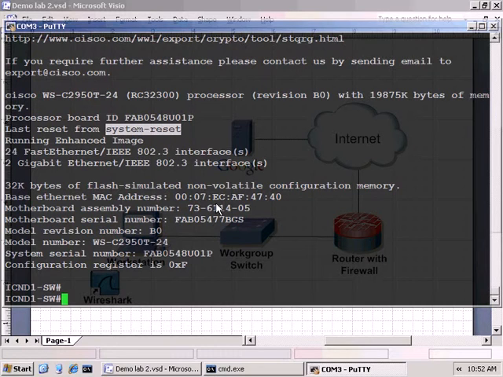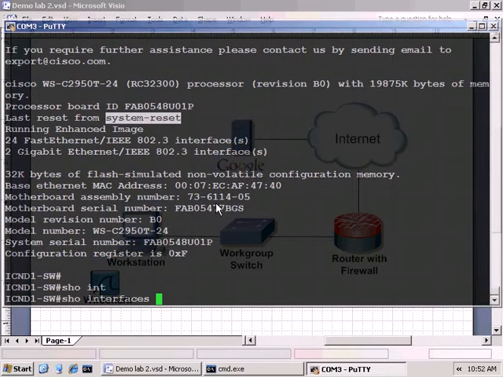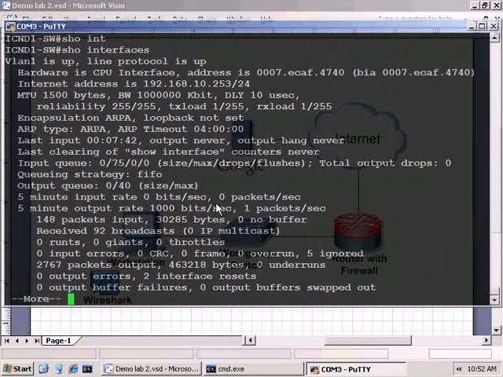Okay, so I did show run already and show version now. So we're going to do one more, which is show interface. The show interfaces command shows you on an interface by interface basis what the status of the interface is. So we only have 3 interfaces that are currently active. The management interface, which is the VLAN 1 interface, currently has an IP address here.